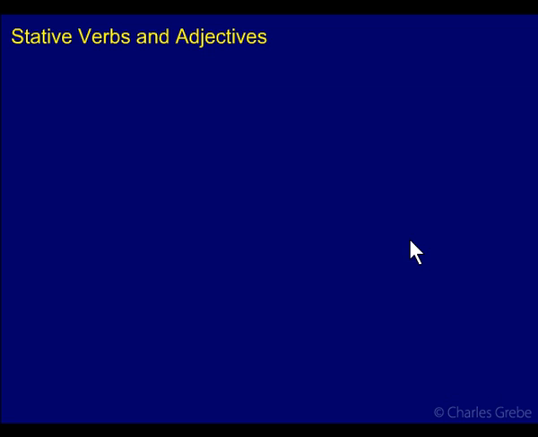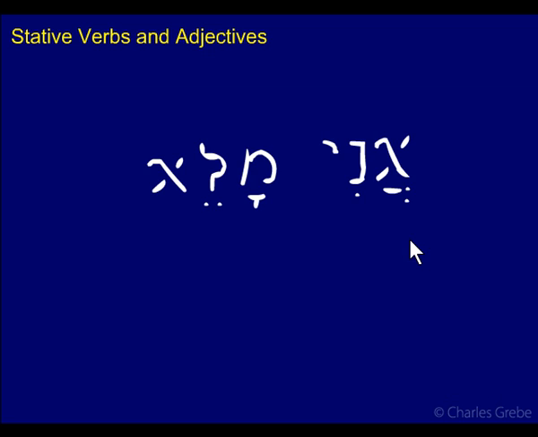Now sometimes you can tell from the words around it whether this form is one or another, sometimes you can eliminate some of the options. So let's look at this one here. Ani male. Male means to be full or filled. I am full. Okay, ani is clearly I. So could this be the 3ms perfect?